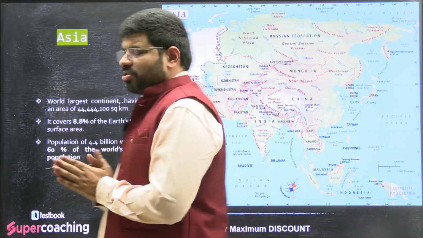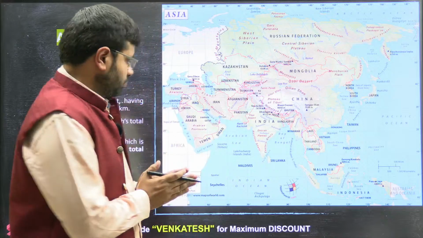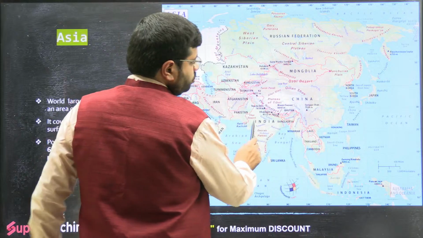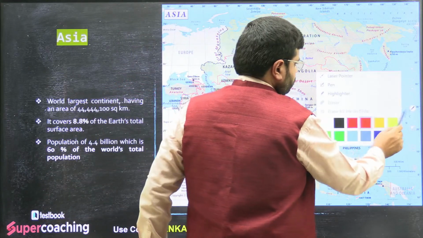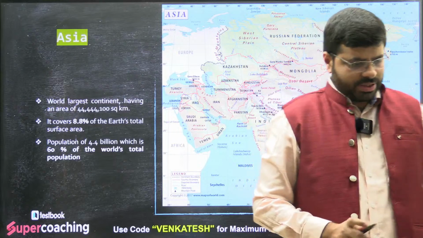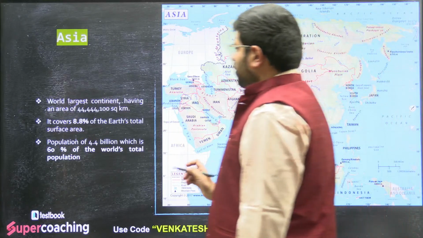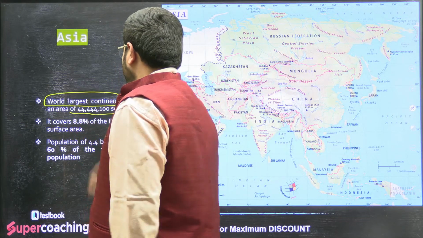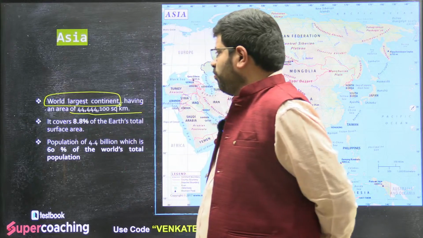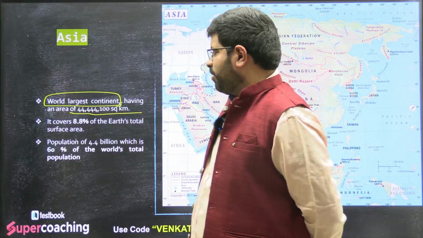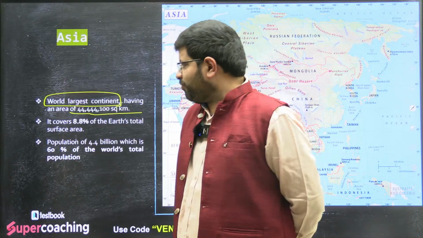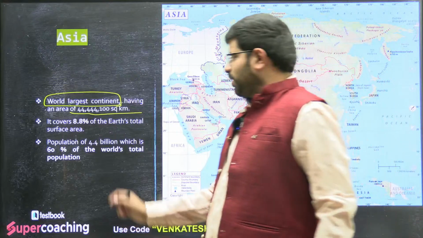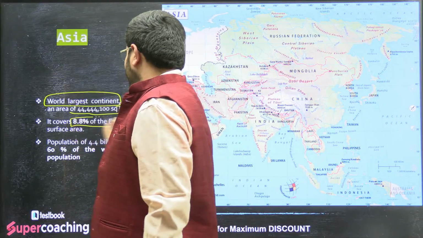So let's start with Asia. When you talk about the Asia map, it is the world's largest continent, having an area of almost 4 crores 44 lakh square kilometers, covering about 8.8% of the total Earth surface area.